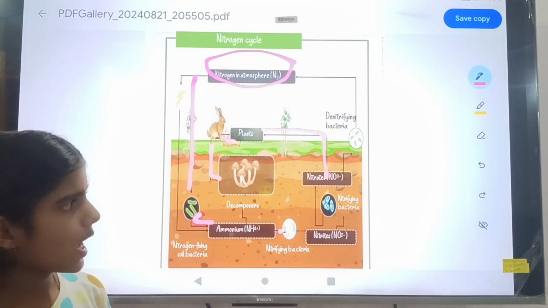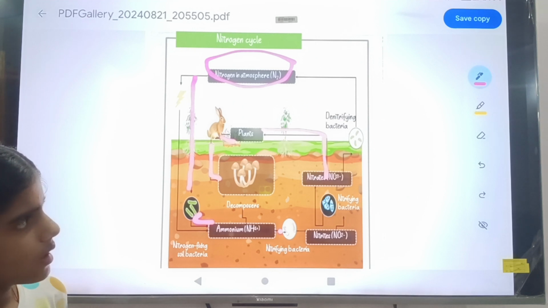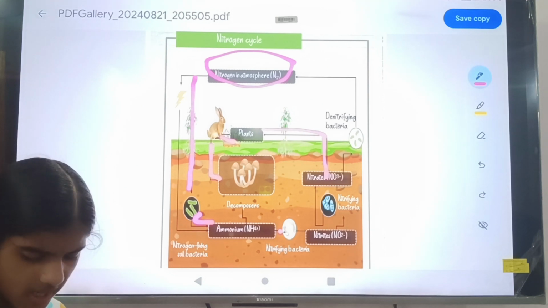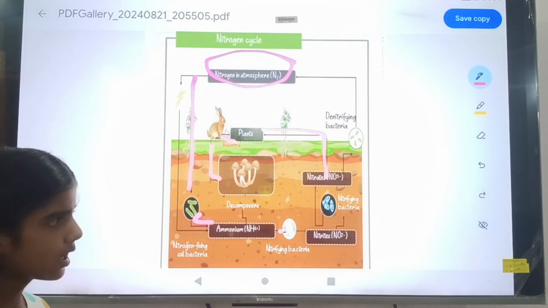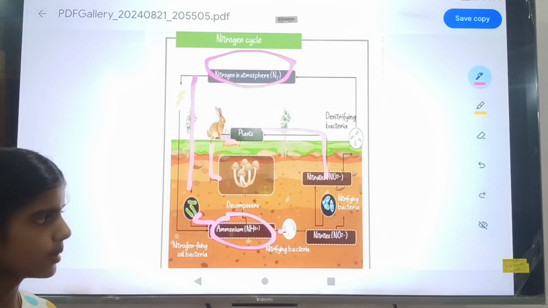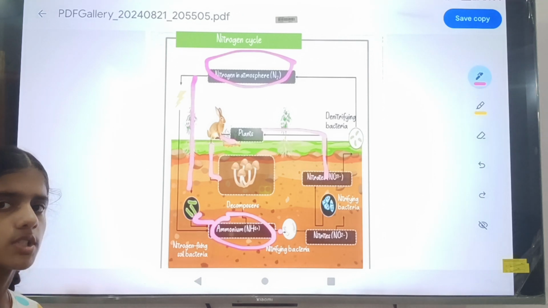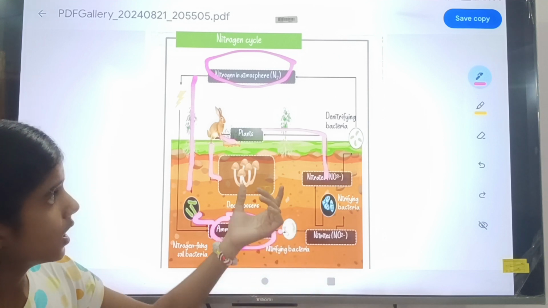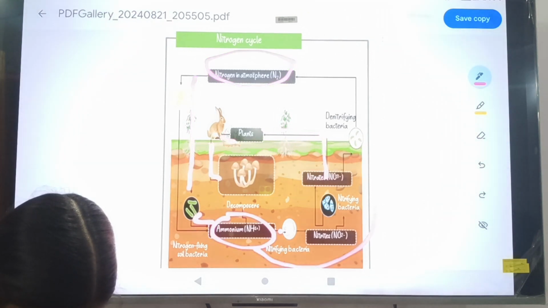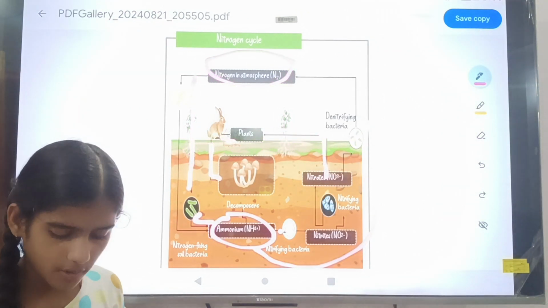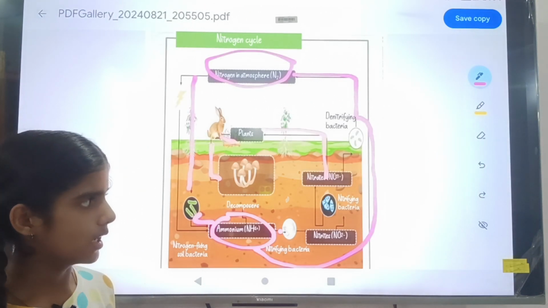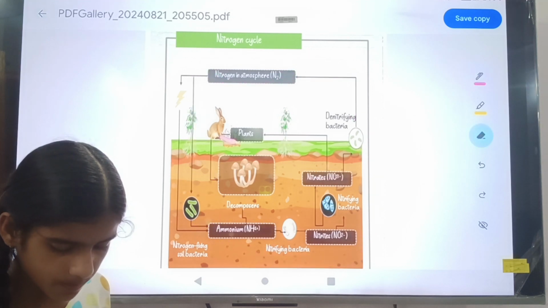Also the nitrate, or some ammonium, when the organism dies and the humus is mixed into the soil, means ammonium can be mixed into the soil. You will see the denitrifying bacteria. The ammonium goes to the denitrifying bacteria, and the denitrifying bacteria convert it again into N2. So this is the nitrogen cycle. You can study it.